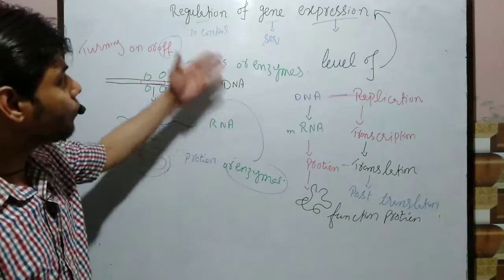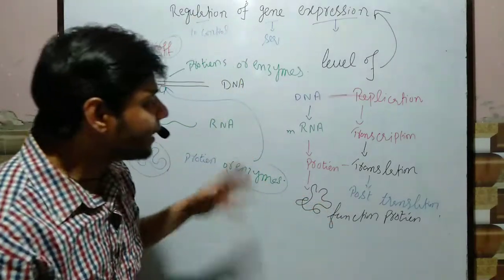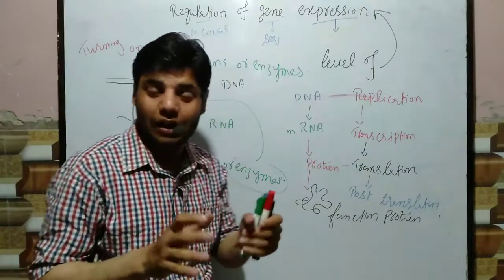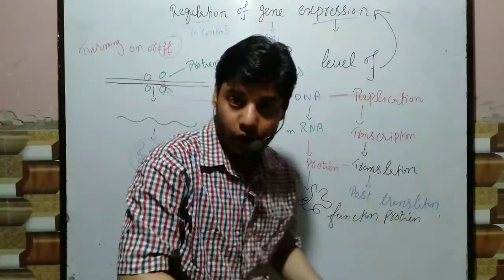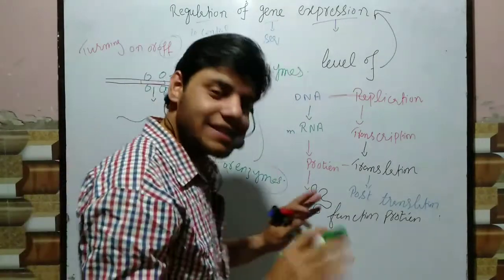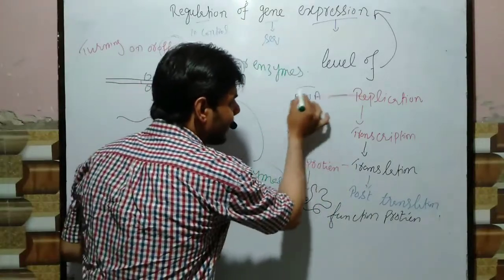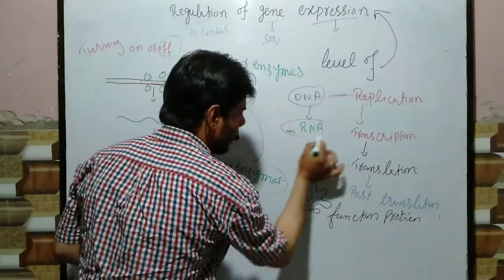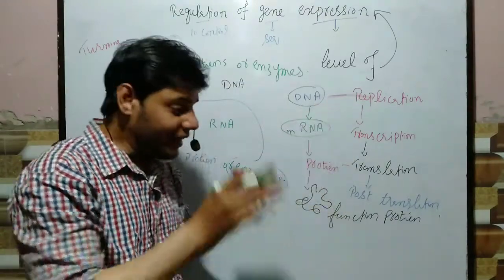Now we are going to talk about the levels of regulation of gene expression. It means that the cell can control or regulate the expression of genes through different levels. Mostly the cell can regulate gene expression at these levels. There are certain proteins which act upon the DNA.